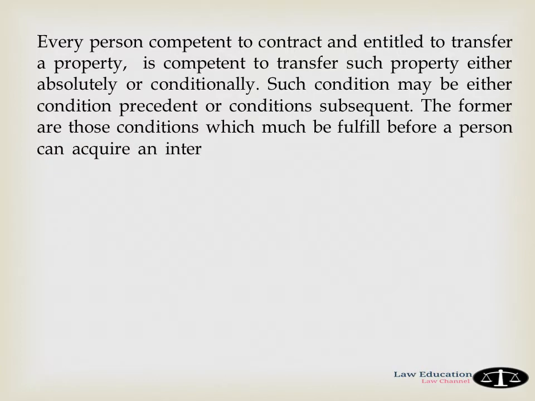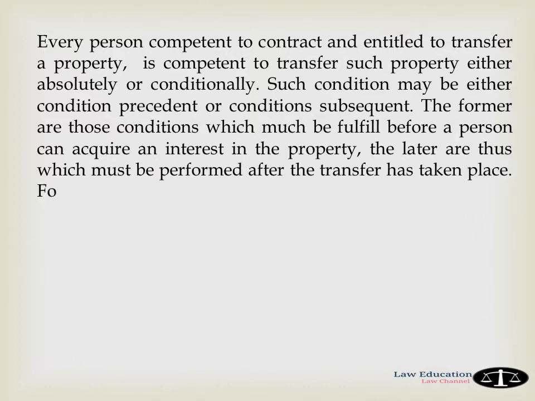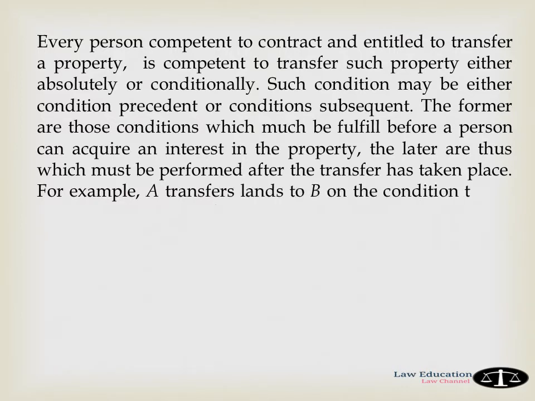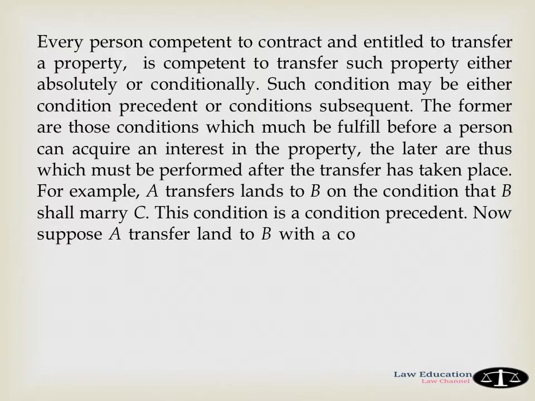For example, A transfers land to B on condition that B shall marry C. This condition is a condition precedent. Now suppose A transfers land to B with a condition that B shall marry C within 2 years from the date of the transfer. And in case he does not do so, he shall lose his interest in the land. This is a condition subsequent.